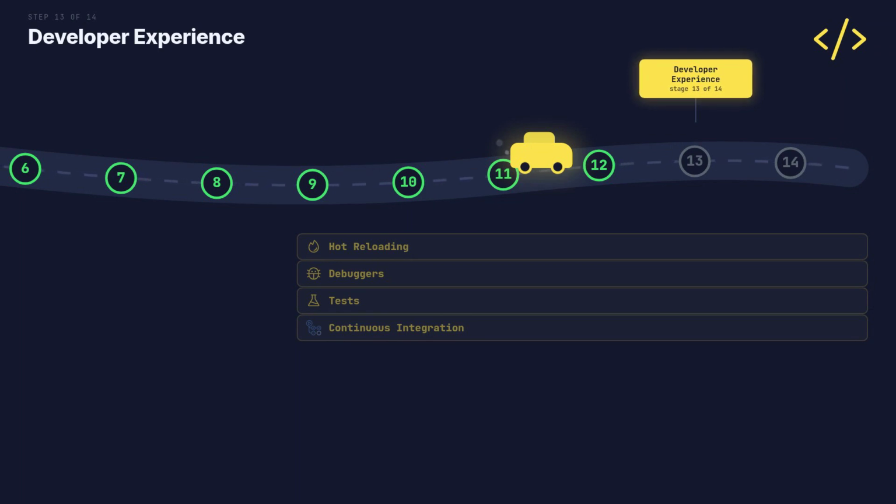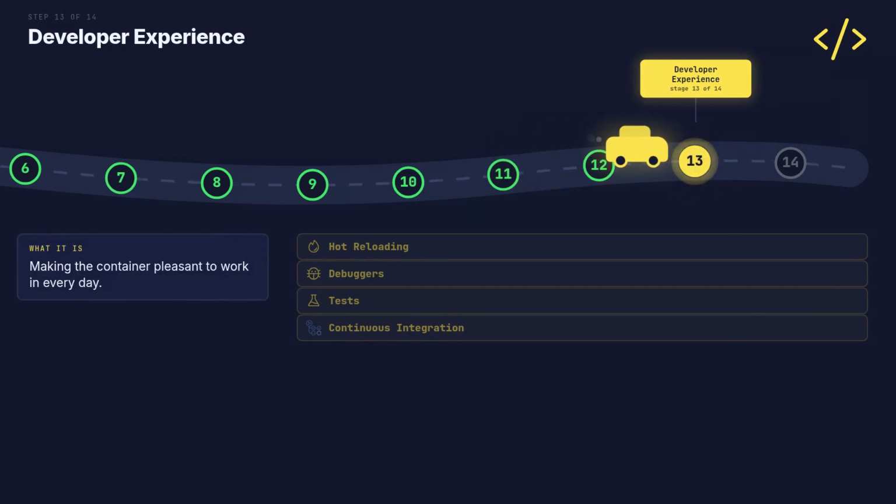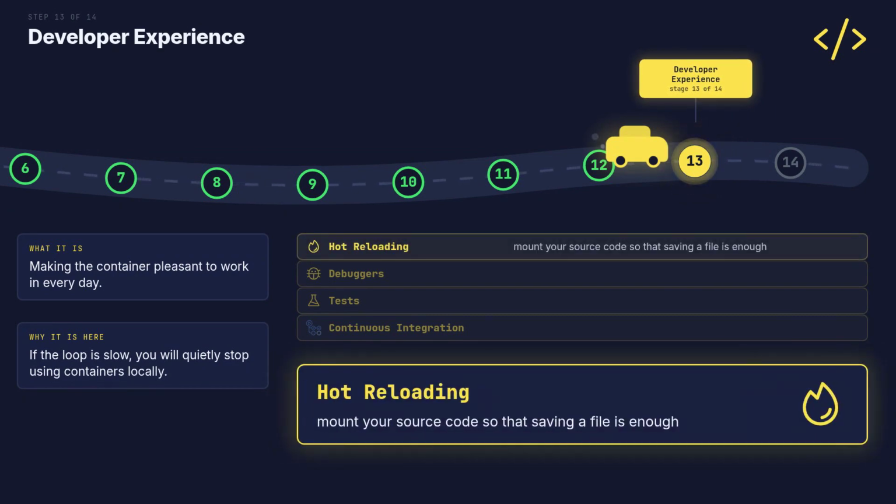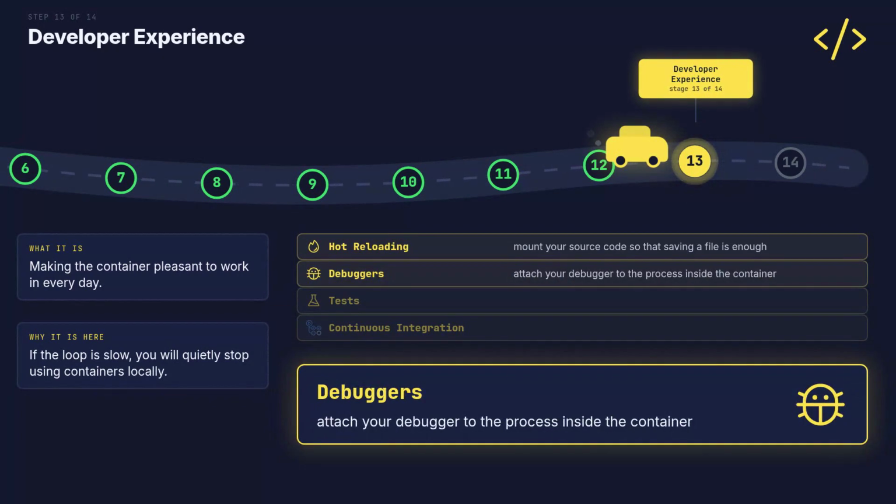Step 13 of 14, developer experience. This stop decides whether you keep going. What it is. Making the container pleasant to work in every day. Why it is here. If the loop is slow, you will quietly stop using containers locally. Mount your source folder into the container. Your editor saves, the process reloads, and you never rebuild the image. Publish the debugger port and attach from your editor. You step through the code where it actually runs.